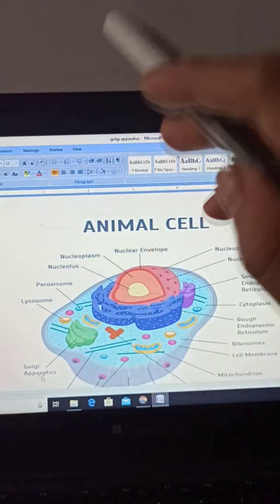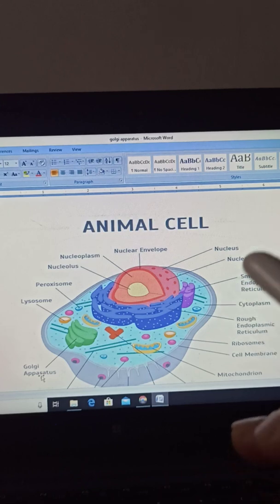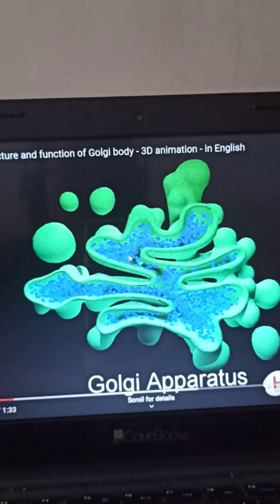Lysosomes are small membrane-bound particle-like structures, dot-like structures I can say, which have strong hydrolytic enzymes in them. Okay, in detail we will study now. So this is the exact location in the animal cell. Now these are the Golgi bodies.